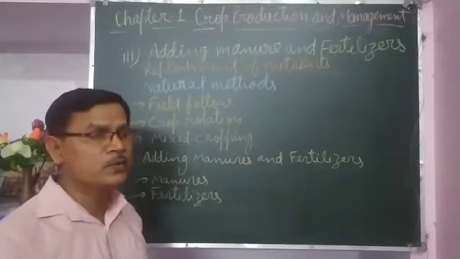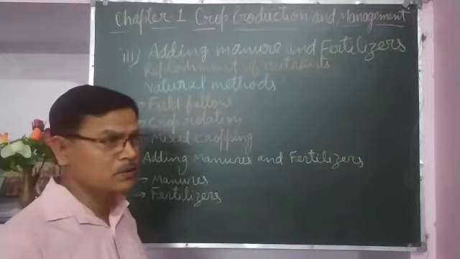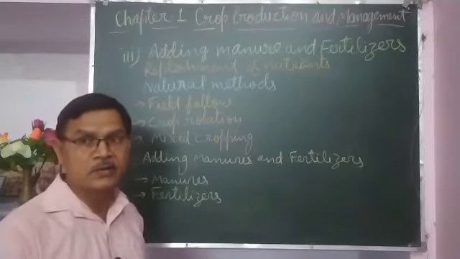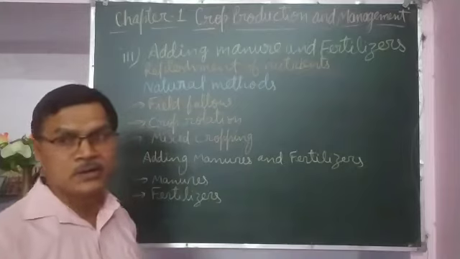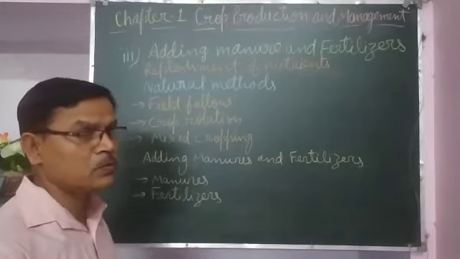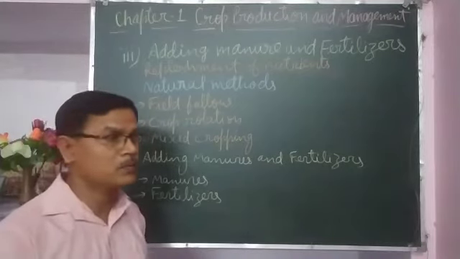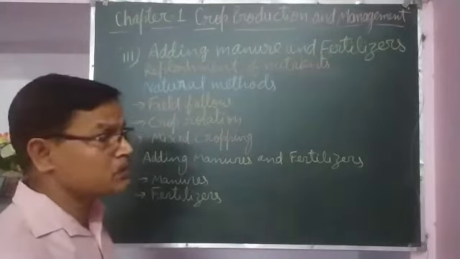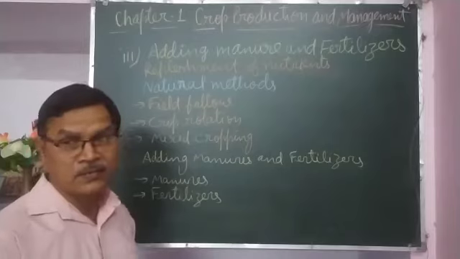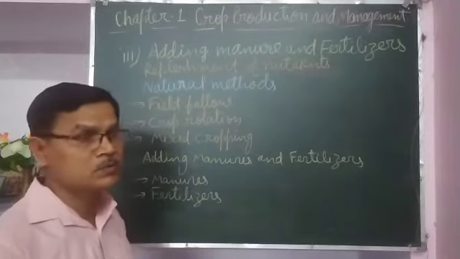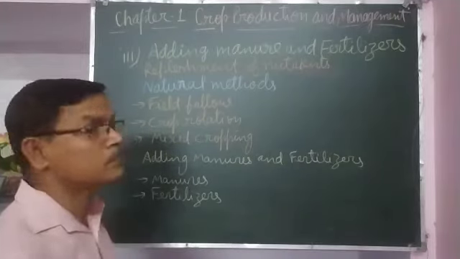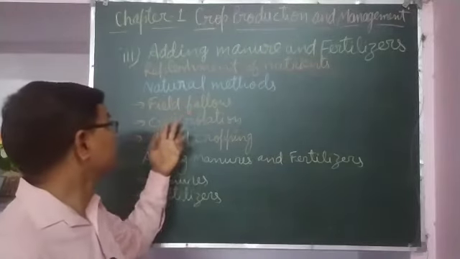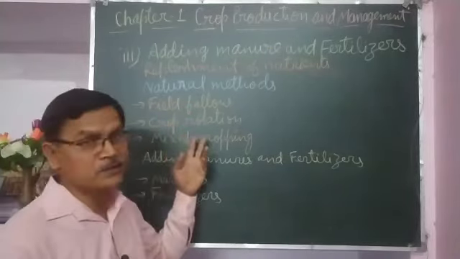But this is a slow process because farmers take crops in every season, and there is a need to take crops in every season because farmers want to grow more and more crops from their crop field, and that is necessary also to fulfill the food requirement of the huge population. So this is a very slow process. The next one is crop rotation.